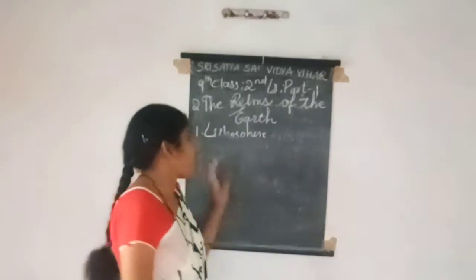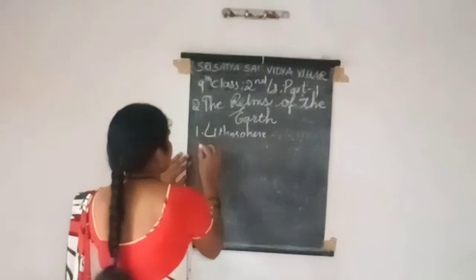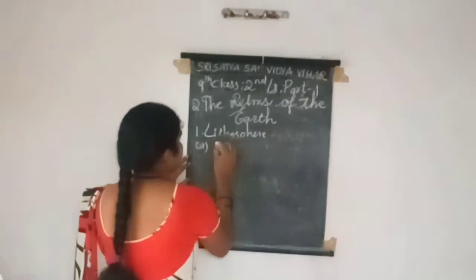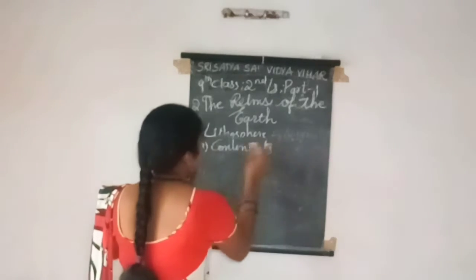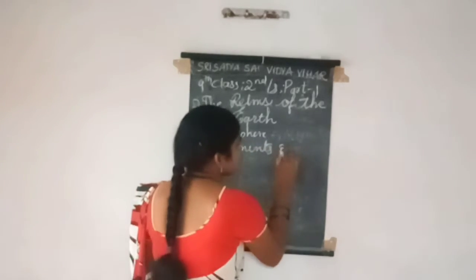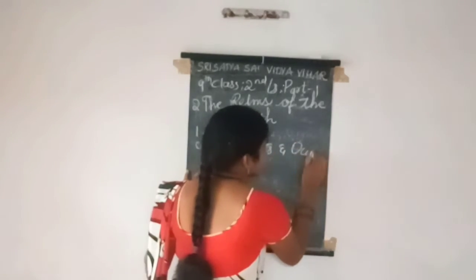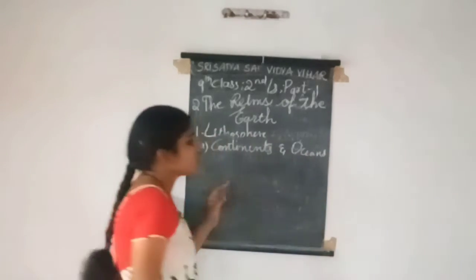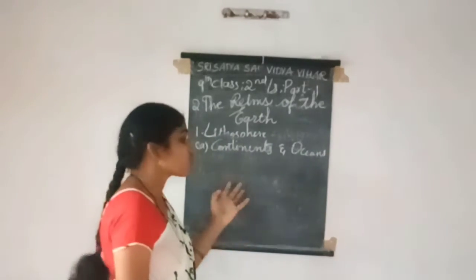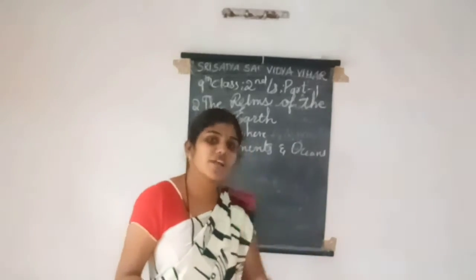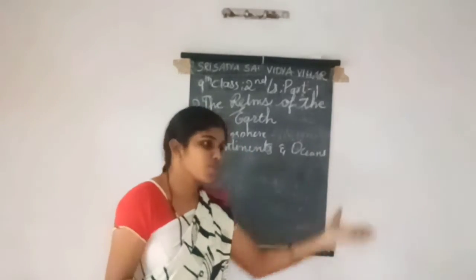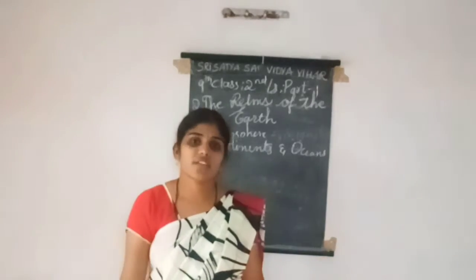So in the first part, it will come continents and oceans. Continents and oceans, both are on the earth. Our complete earth is divided into two parts only: one is water body and the other is land part.